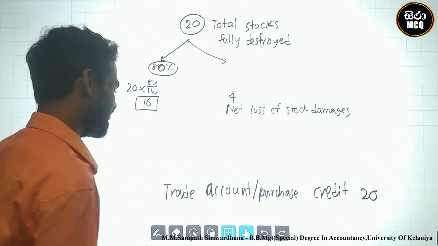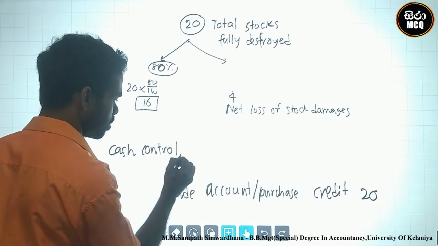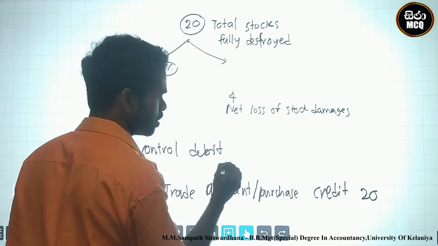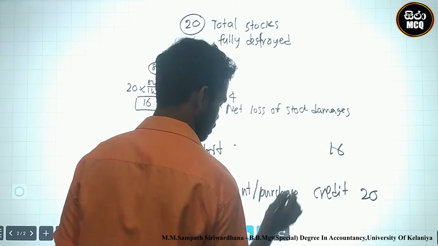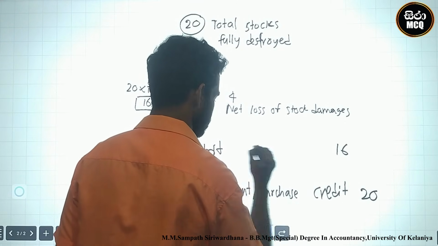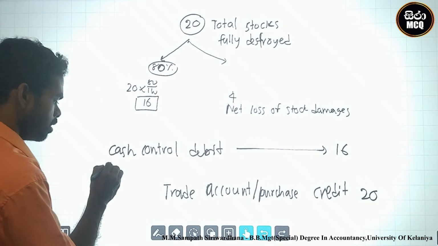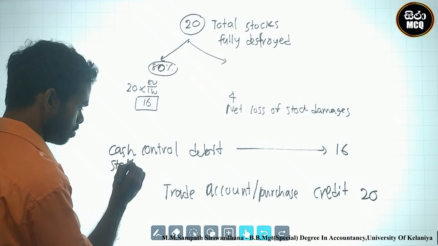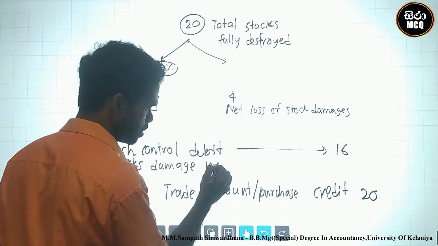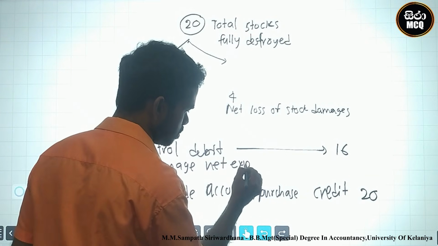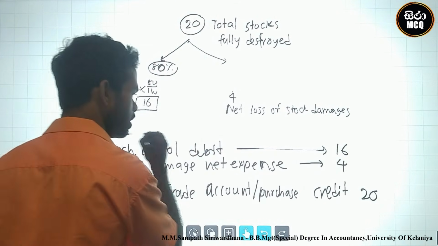Cash was received, 16, so debit cash control 16. Debit 4, this is the expense, stock damage, the net expense was 4. These are the double entries.